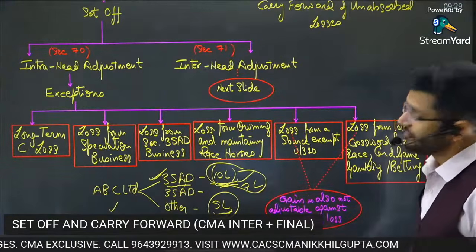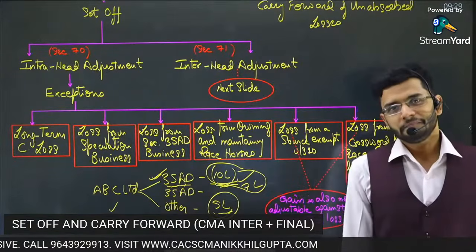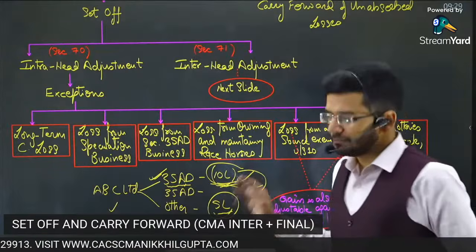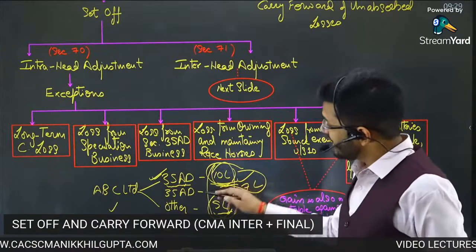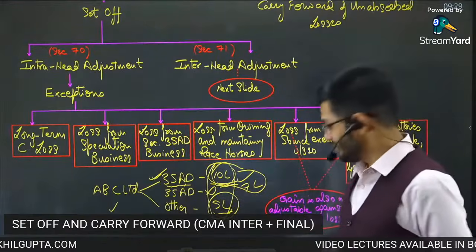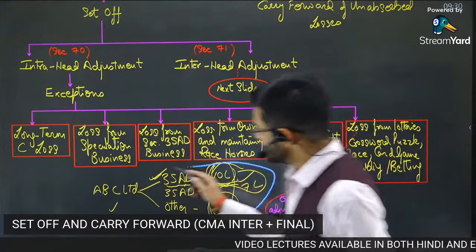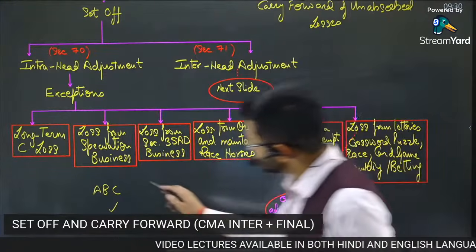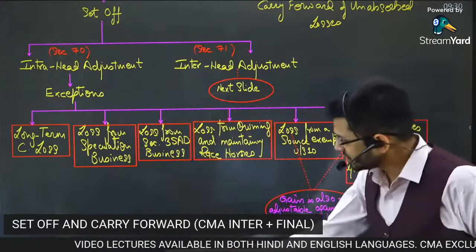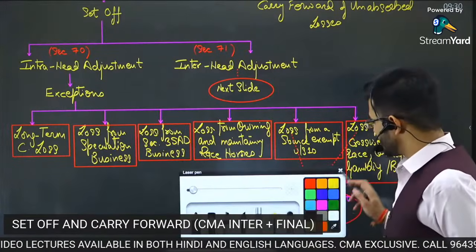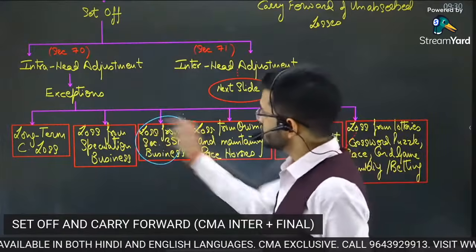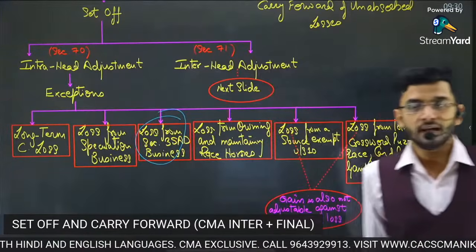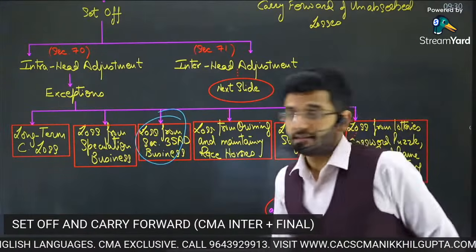Answer is yes, this set off is possible. 10 lakh adjusted with 7 lakh, possible. 10 lakh adjusted with 5 lakhs, not possible. So that is the difference between a normal business and the business of 35 AD. Loss from 35 AD is not adjustable against income from any other business.